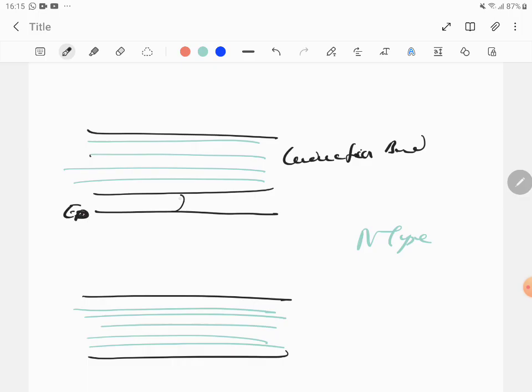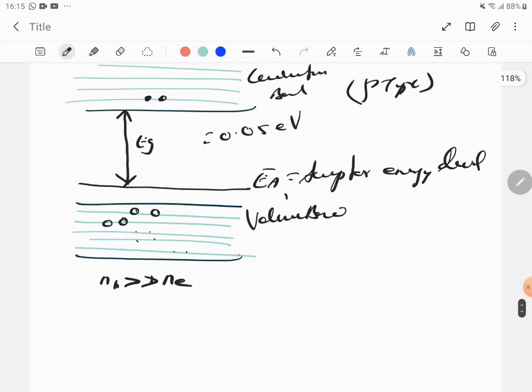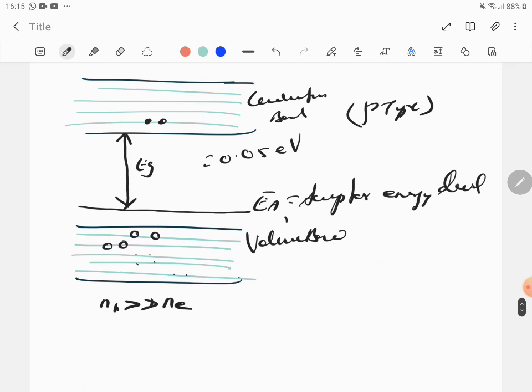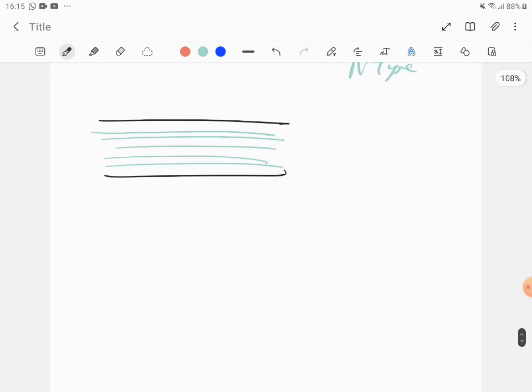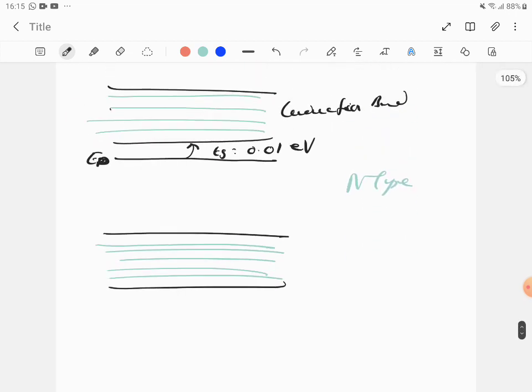So then the energy required is only so much. So EG is 0.01 electron volt. Can you see the amount? Compared to this, the P type is 0.05. So even better than P type is the N type impurity. And here we have to say that electrons are much more. So draw more electrons, 1, 2, 3, 4, 5, 6, and you put only a few holes here, and the rest of it is all electrons. Sorry, in one line there has to be only 2 electrons. Make sure of that. So then electrons are much greater than holes.